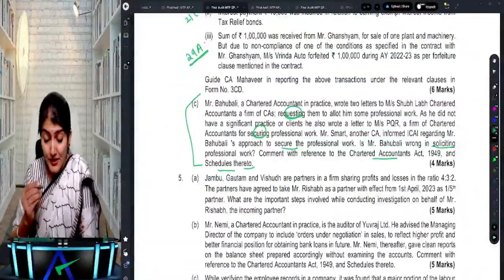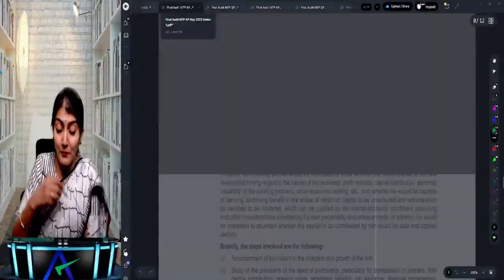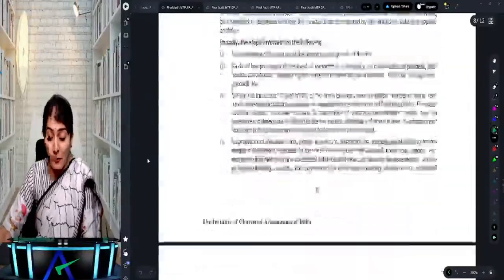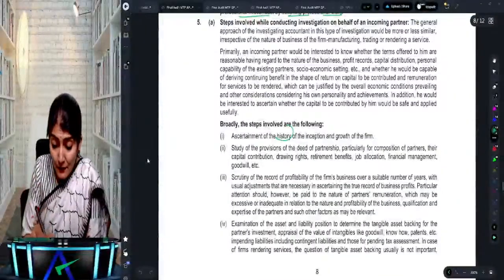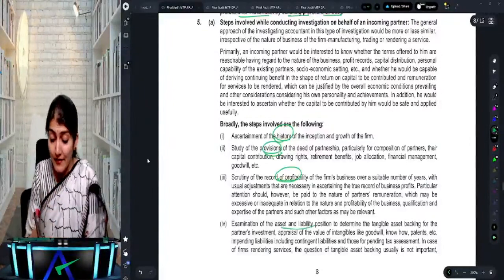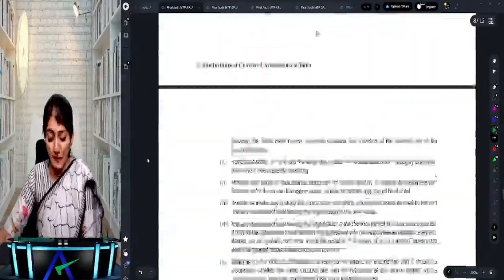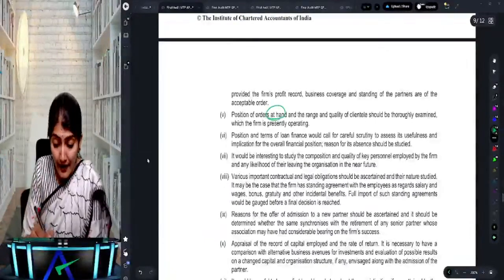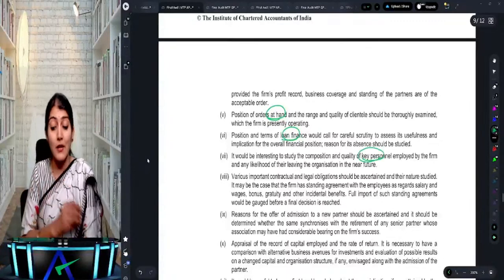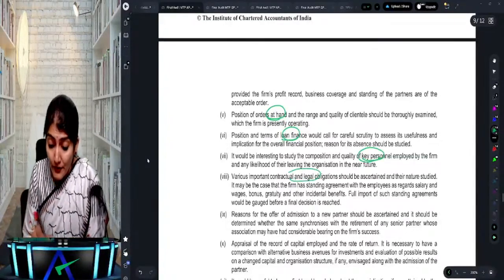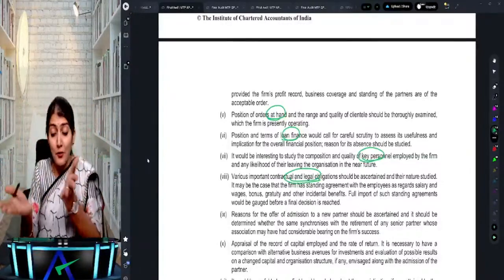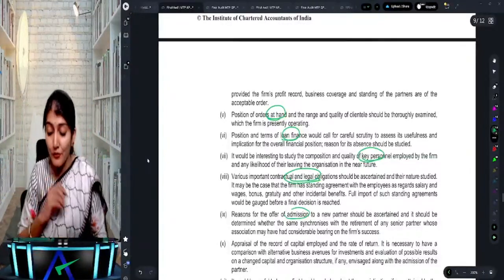Yes, you will like to check the history of the partnership firm, the profitability, the rate of return of the partnership firm, right? Then also the provisions of the partnership deed, the record of profitability, the asset liability position of the partnership firm, right? Then the orders on hand, then the loan finance, if any, taken by the partnership firm, the quality of the key managerial personnel, the important contractual and legal obligations. Reasons: already you have 3 partners, why do you want one more? So reasons for admission of a new partner.